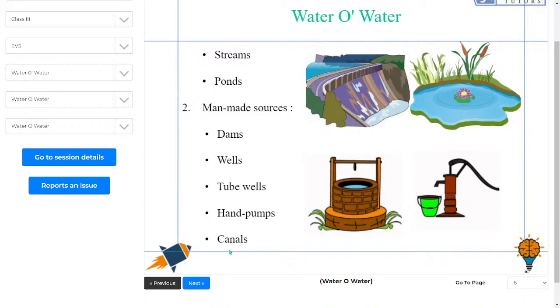Then we have canals. People also build canals around rivers, and these canals also help us to get water, especially for irrigation purposes, for irrigation in farms and all other such things.